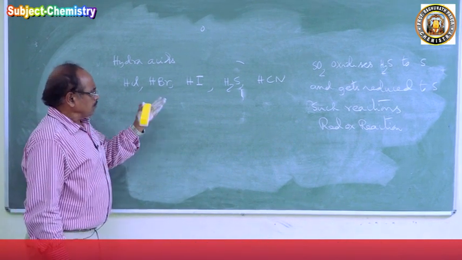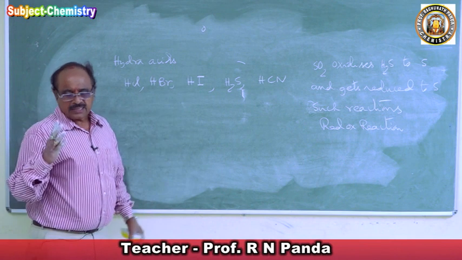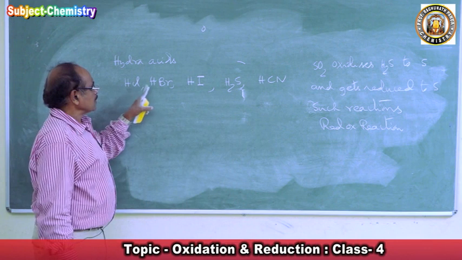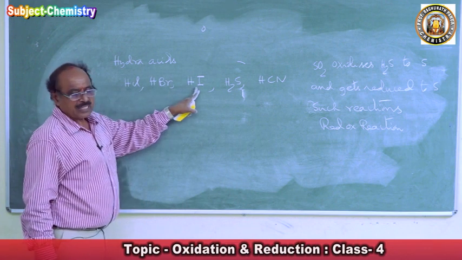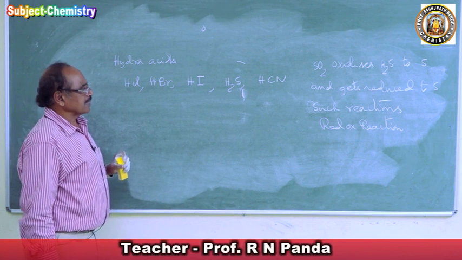We have done the reaction. When I was showing you the reaction, I gave you concentrated sulfuric acid with potassium bromide. I gave you concentrated sulfuric acid with potassium iodide. I have shown you the reaction. So those are very good reducing agents.